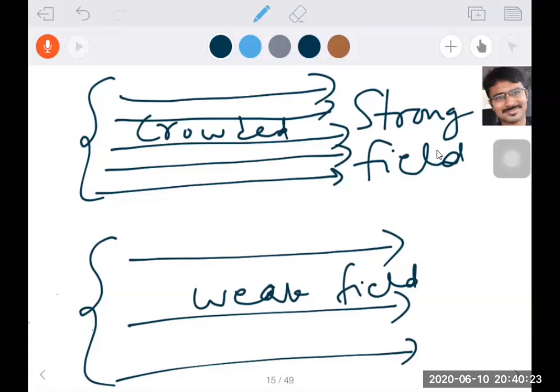I hope you are clear till here. We discussed the main points related to electric field lines. Is it clear till here? Next we have to continue with electric field lines applications. So let us continue. The next topic is electric field lines applications.